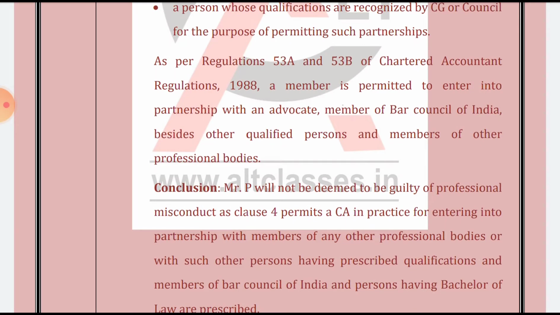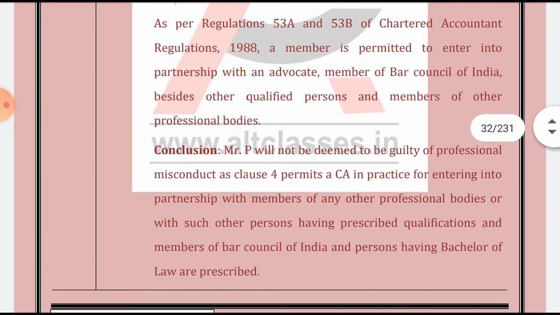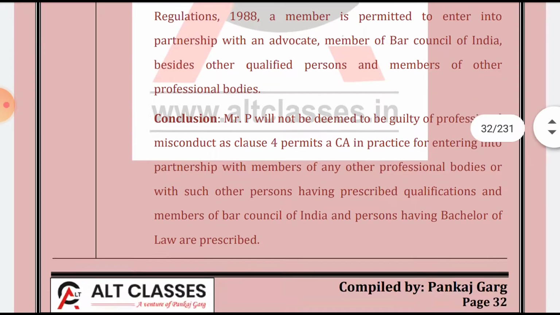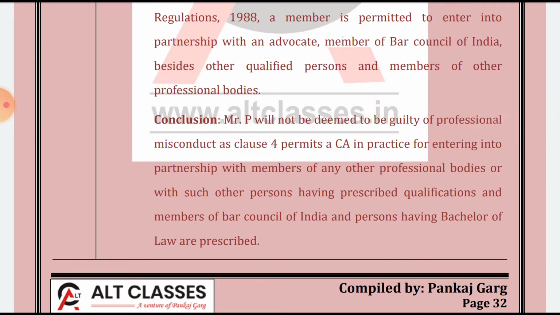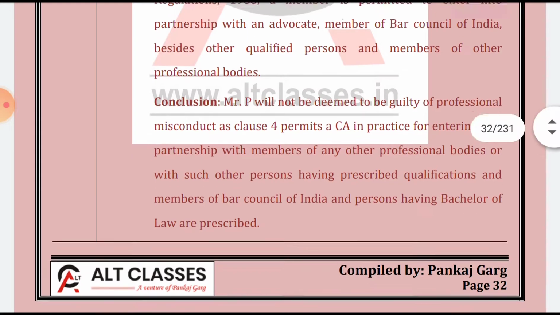And as per clause 4, it permits a CA in practice to enter into a partnership firm with a member of any other professional bodies or with such other person having such qualification as may be prescribed, having a Bachelor of Law, a member of the bar council, and a person having a Bachelor of Law is prescribed.